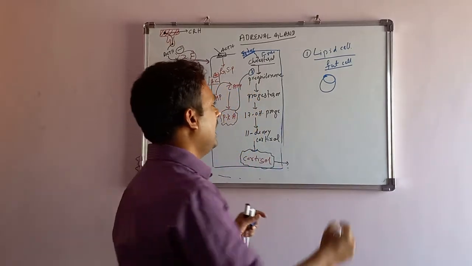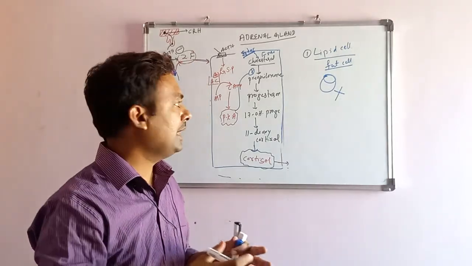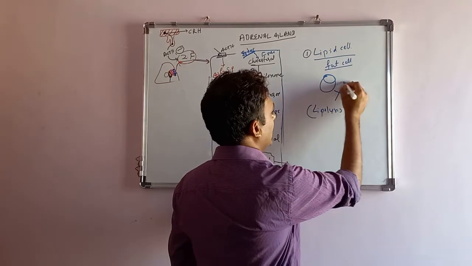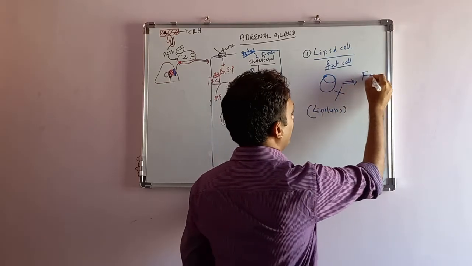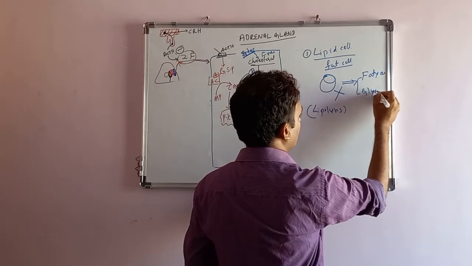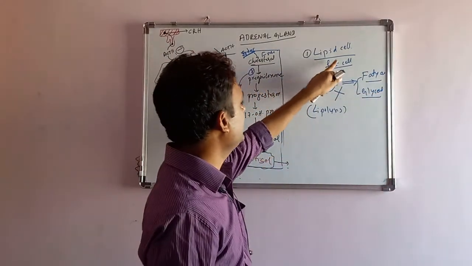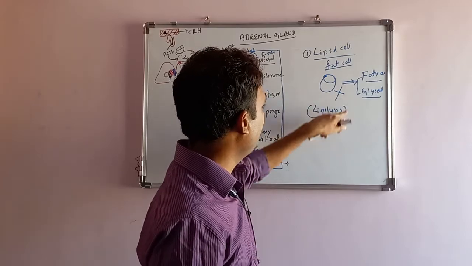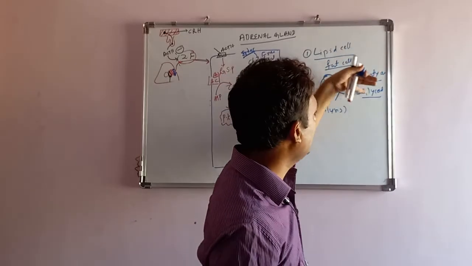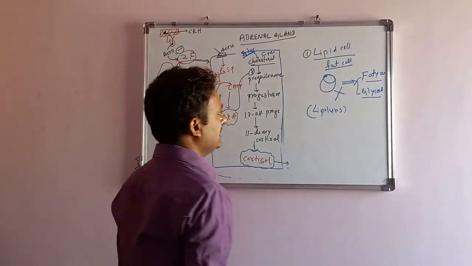It acts on the fat cell and it degrades it. It means what? Lipolytic activity. Lipolysis. It degrades the fat and results in the production of fatty acid and glycerol. Important. What we told? It acts on the lipid cell or fat cell and it leads to lipolysis, and there is a degradation of this fat cell and it leads to fatty acid and glycerol, the original form of the fat cell.